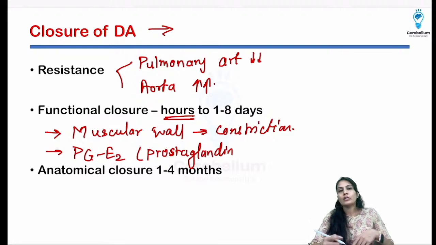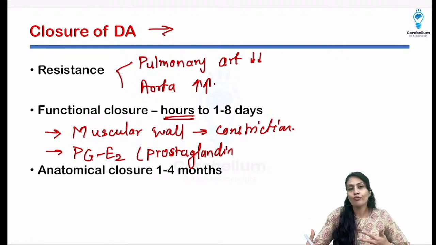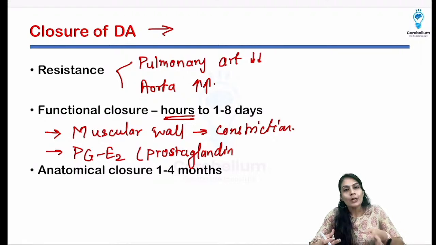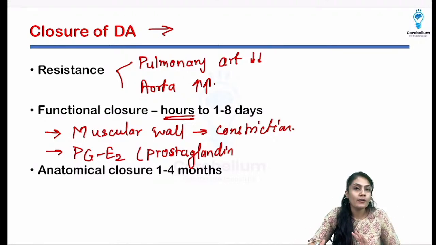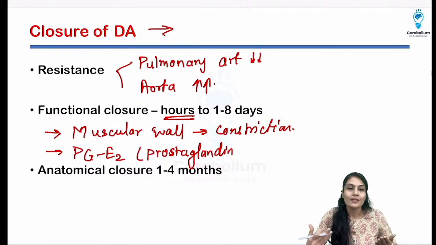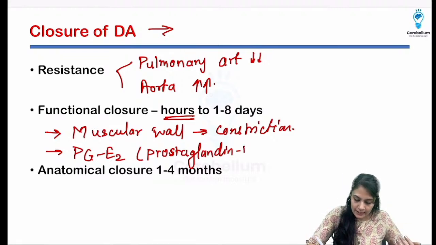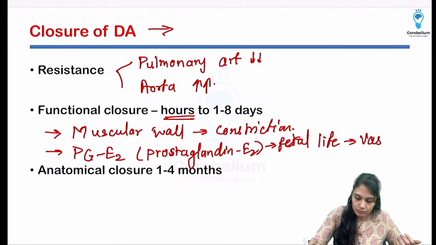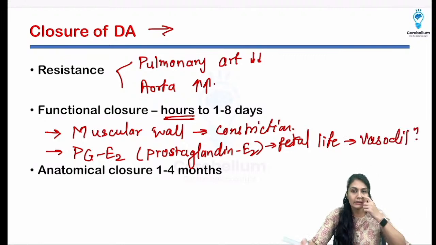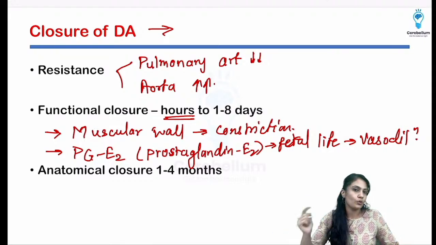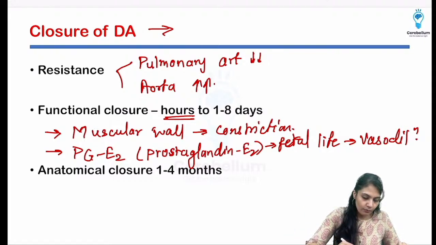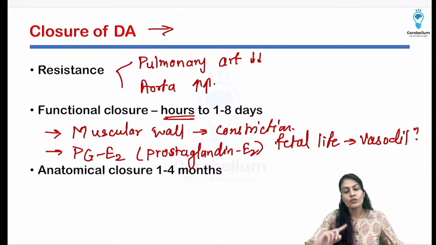In adult life, prostaglandins are usually known for their inflammatory effect, right? But over here, the specific type of prostaglandin released by the fetal tissue is prostaglandin E2. Now prostaglandin E2 in fetal life causes vasodilatation. I'm writing it on the top, vasodilatation. Now, in adult life, what is going to happen to the level of PGE2? Obviously, it is going to decrease. So in fetal life it was high, so vasodilatation.